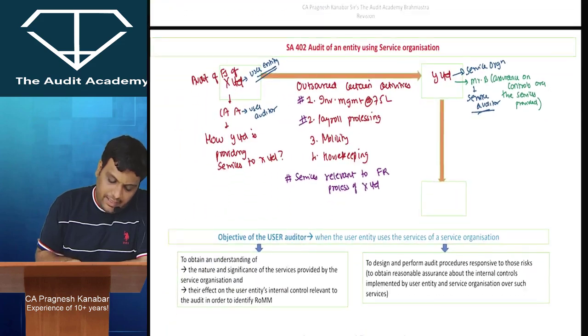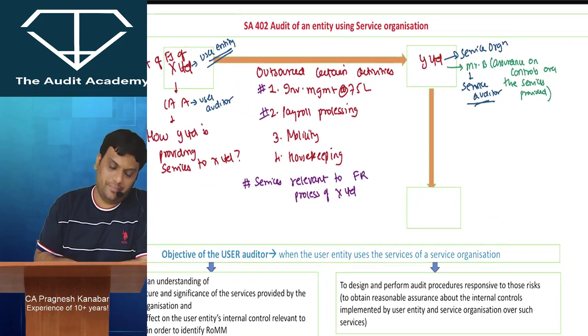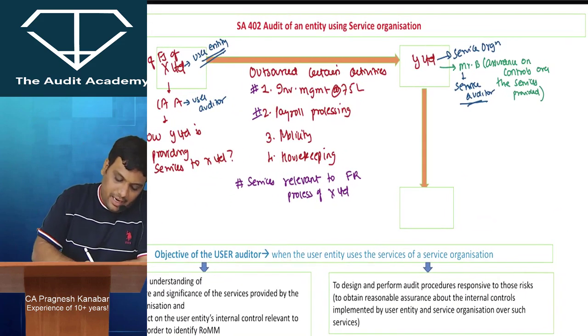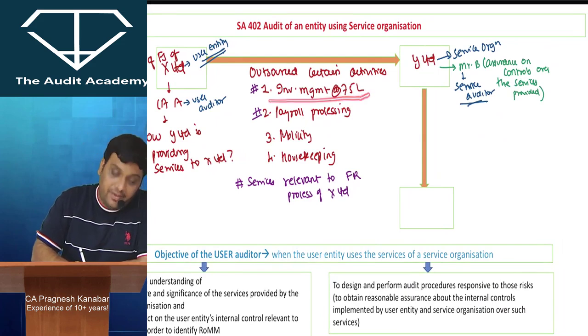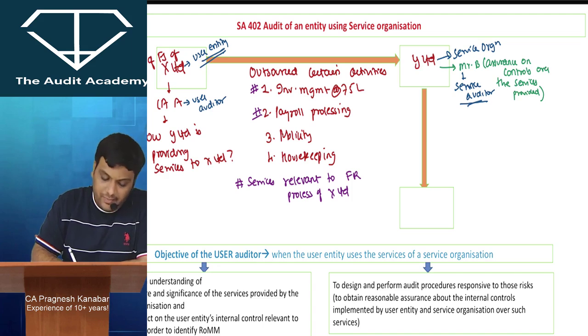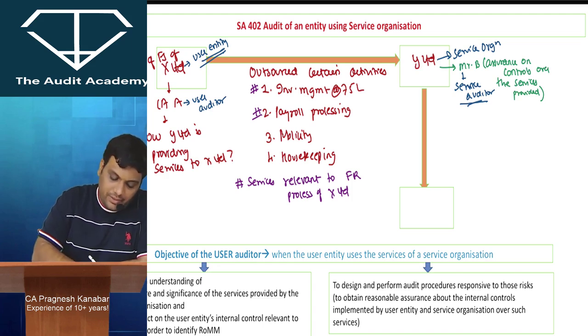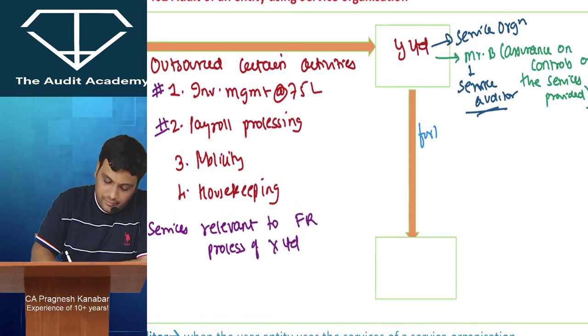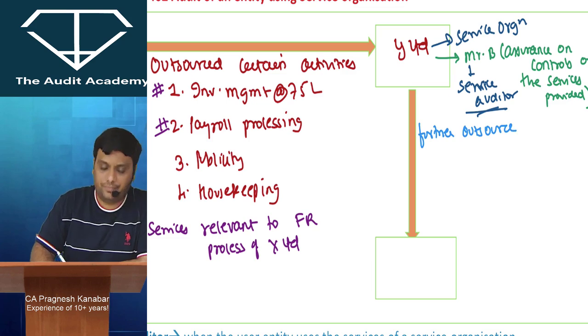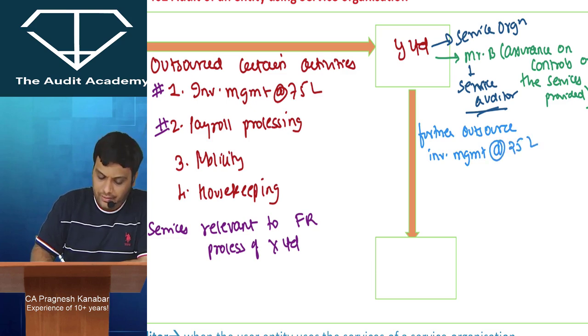But let me add some more twist in the story. X Limited has outsourced inventory management at 75 locations to Y Limited. But Y Limited has presence only at 50 locations. Therefore, Y Limited decides to further outsource inventory management at 25 locations.